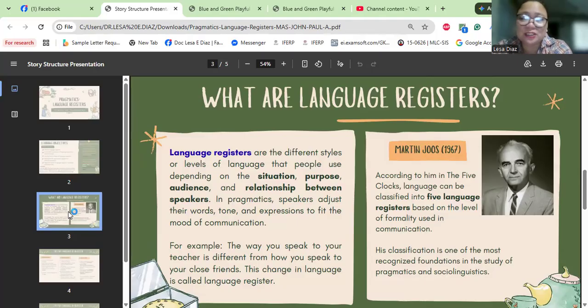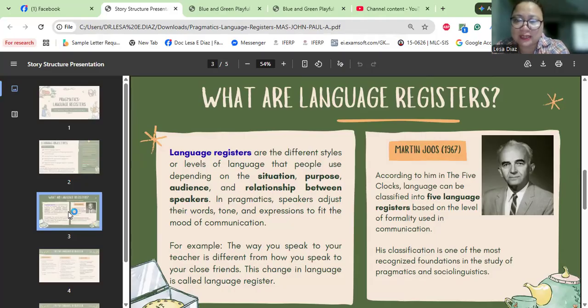A speaker automatically shifts registers based on four primary situational factors: situation, purpose, audience, and relationship. So when we speak of situation, the setting, or of course, the location of the interaction. For the purpose, the intent behind the communication. And audience, who is receiving the message, of course, and the relationship, the level of intimacy or hierarchy between speakers. Okay? So here, guys, according to Martin Joos, according to him,